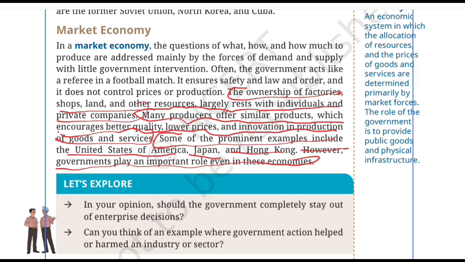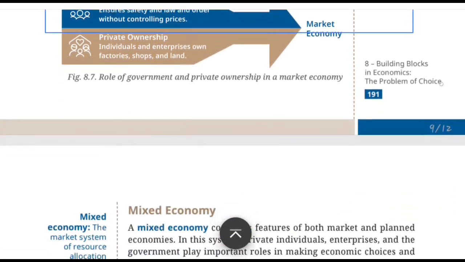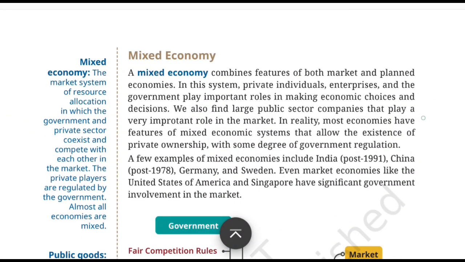Don't make the mistake of thinking market economy is equal to no government. That's not what the textbook says. It says government can still play a role over here. But how? They can make rules, they can protect consumers, they can maintain law and order, regulate competition, provide public services, and intervene in various ways. So, a market economy does not mean the government disappears. That observation prepares us perfectly for the third system, where we now move ahead to understand the third economic system called the mixed economy here.